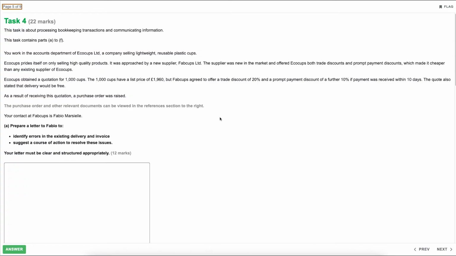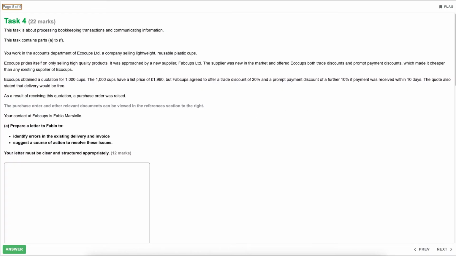Part A. Prepare a letter to Fabio to firstly identify errors in the existing delivery and invoice and suggest a course of action to resolve these issues. Your letter must be clear and structured appropriately, so there will be marks available for making sure that the structure is correct. So make sure you don't slip up on that and just bullet point them, because that is the easiest of marks that would have been lost.